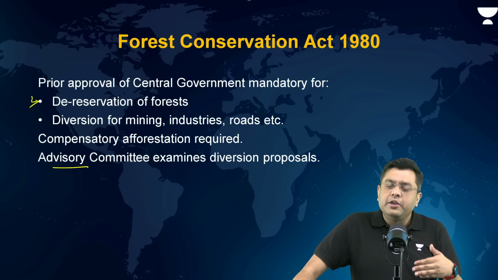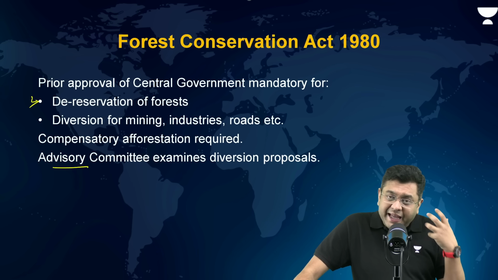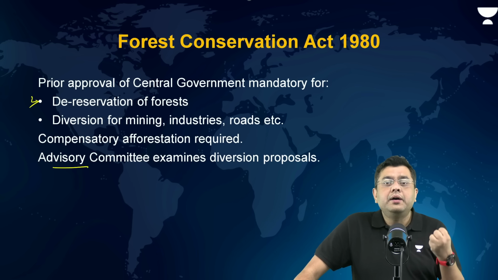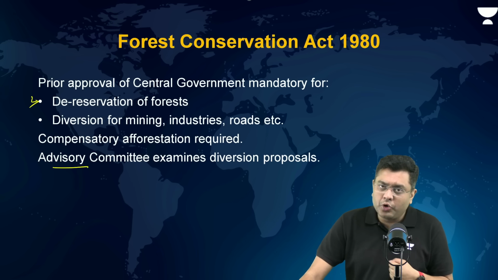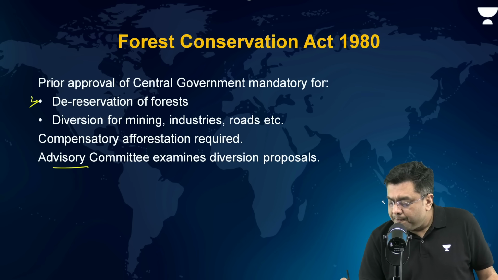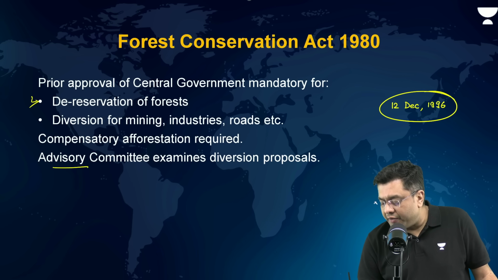That is when T.N. Godavarman went to the Supreme Court. And that is when you had the very landmark judgment, the Godavarman judgment of the Supreme Court, which was passed on 12th of December 1996. That is the judgment day of the Godavarman case.